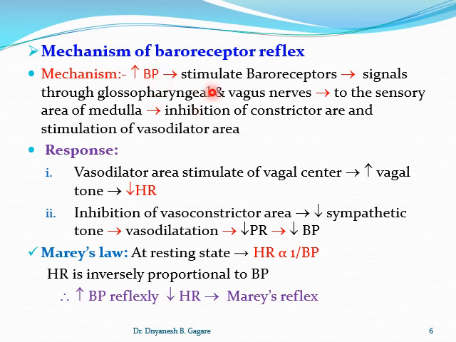The same mechanism applies here for the regulation of heart rate. So how does the baroreceptor work? For example, any increase in blood pressure in the body stimulates the baroreceptors. Baroreceptors send signals through the glossopharyngeal nerve and the vagus nerve to the sensory area of the medulla. Sensory area means the vasomotor area in the medulla. Then there is stimulation of the sensory area.